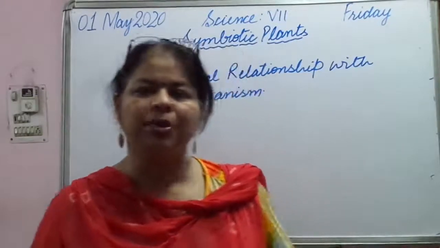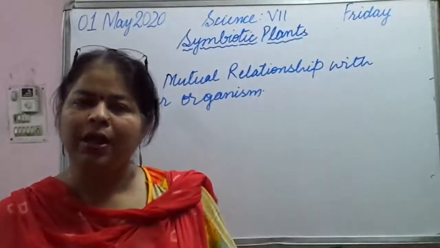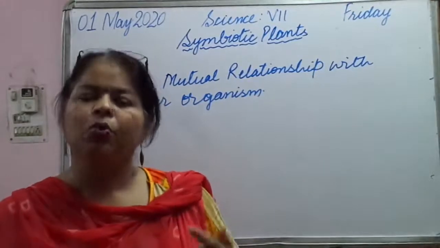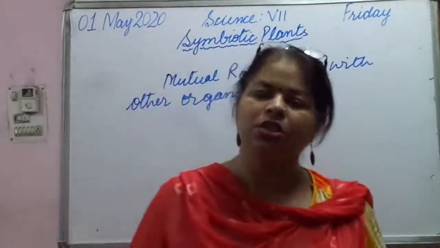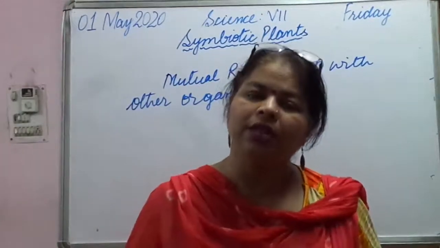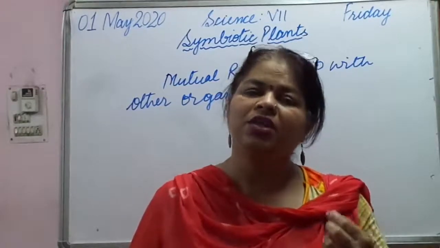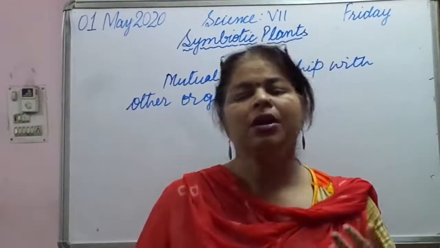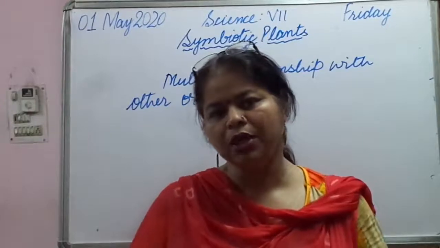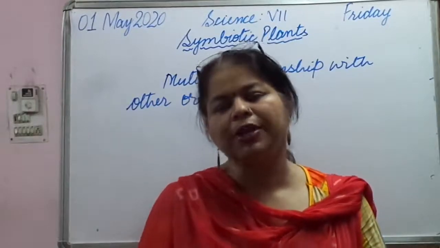So again let me speak, what is it? Symbiotic plants are the plants which live in a mutual relationship with other organisms such that they share nutrients and other resources. Okay, so they are called the symbiotic plants.